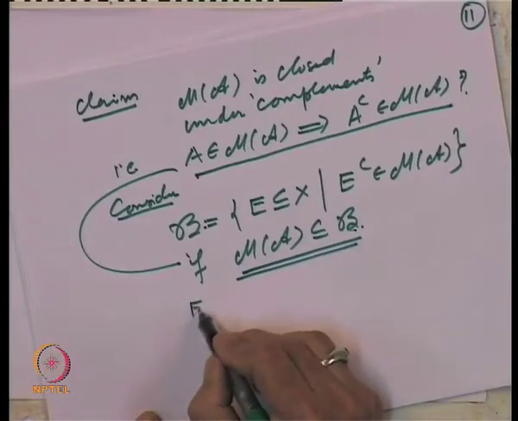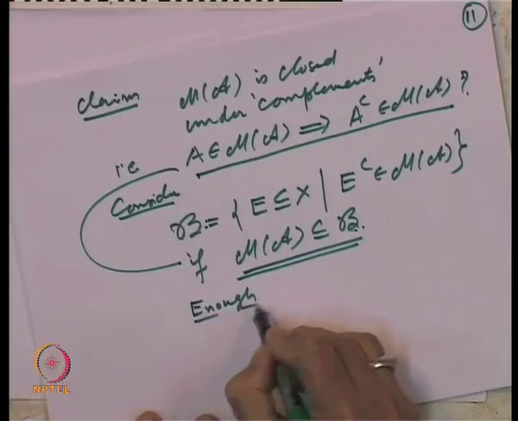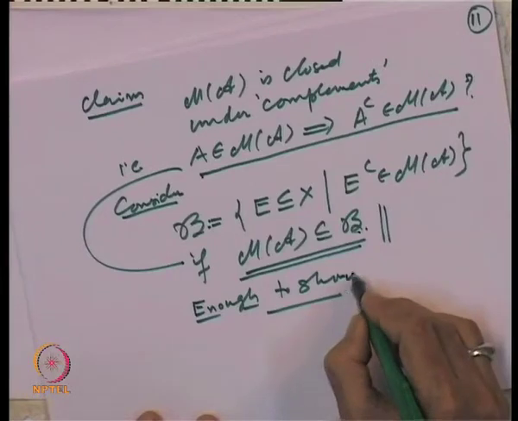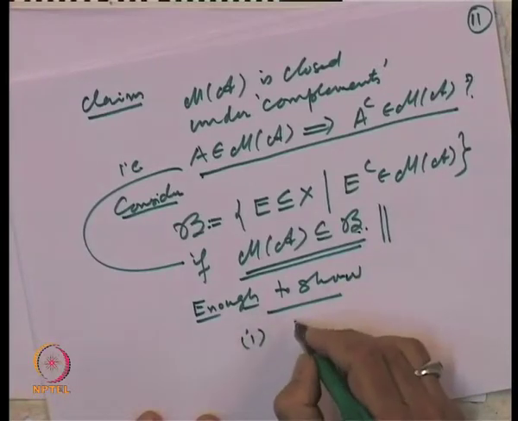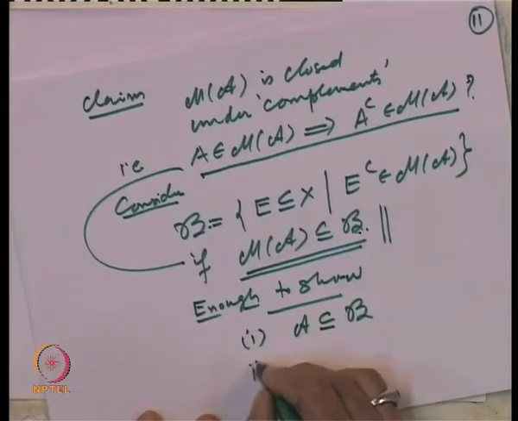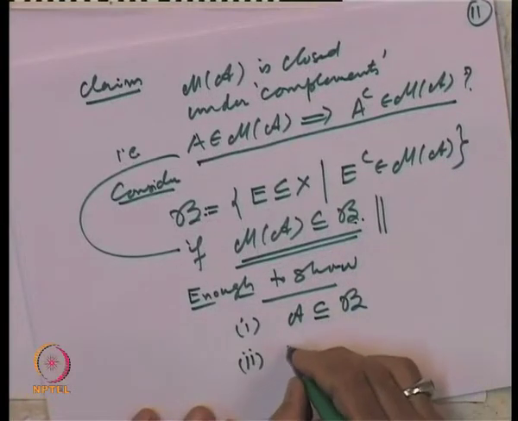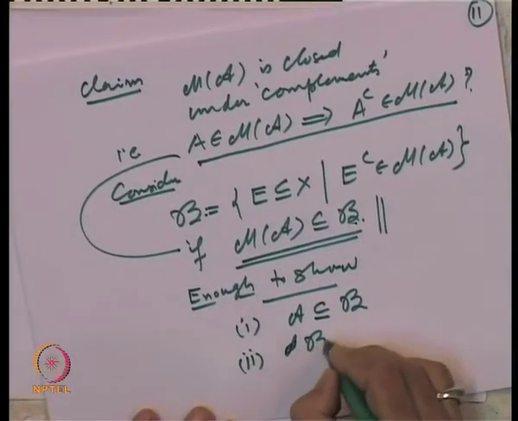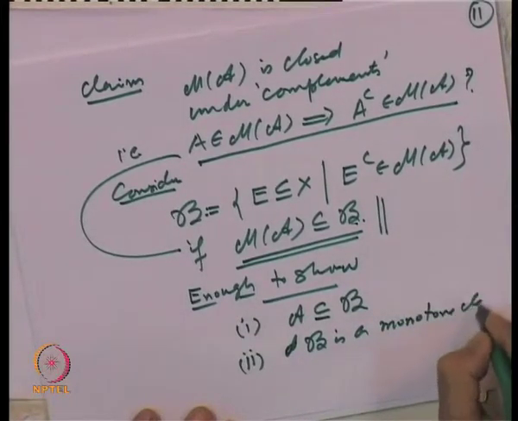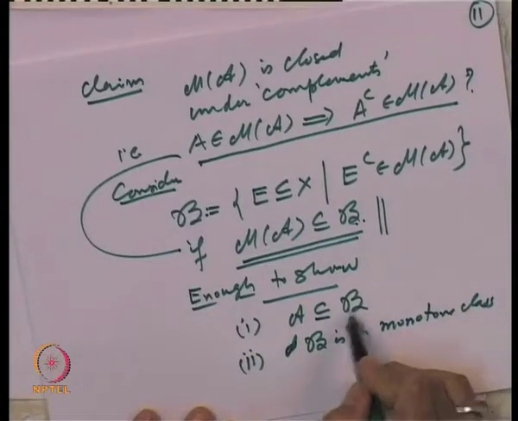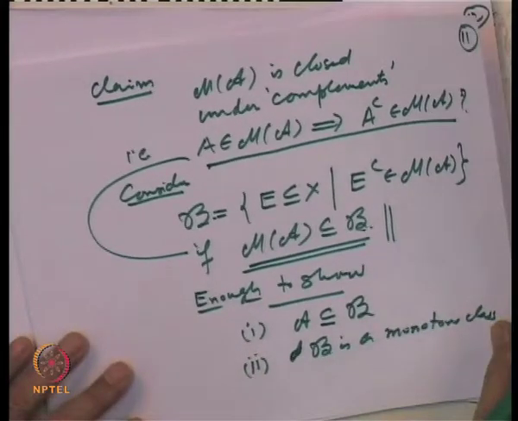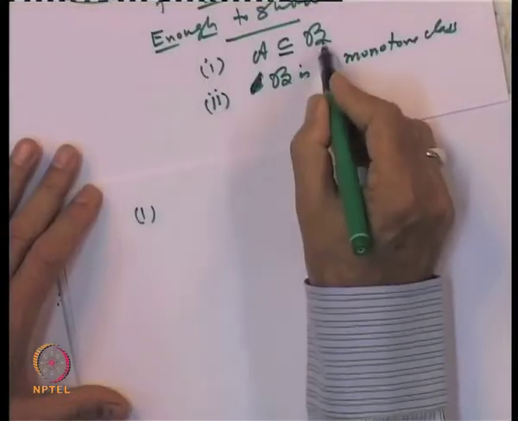So, to prove this claim, it is enough to show one, that A is inside B, and secondly, B is a monotone class, because once B is a monotone class including A, the smallest one will come inside. So, let us try to prove these two facts, starting with the proof of 1, that A is a subset of B.